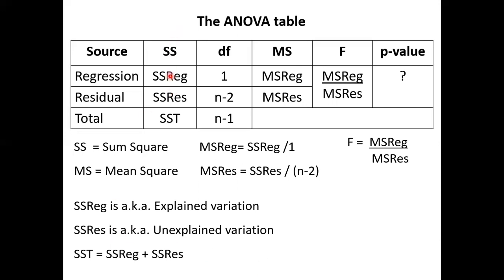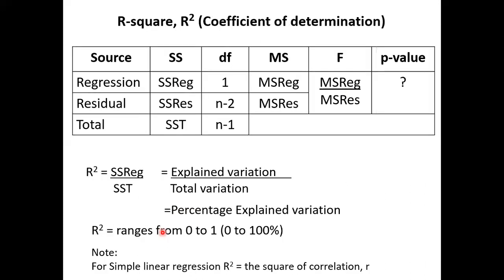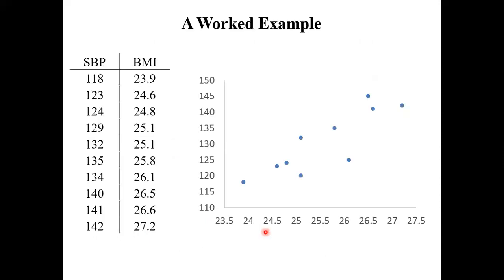The components are explained and unexplained. Then you look at the F value, big or small, and you just look at the p-values. And there's R square, which we measure: the higher, the better. How many percent? There's no real cutoff rule. Higher is better.